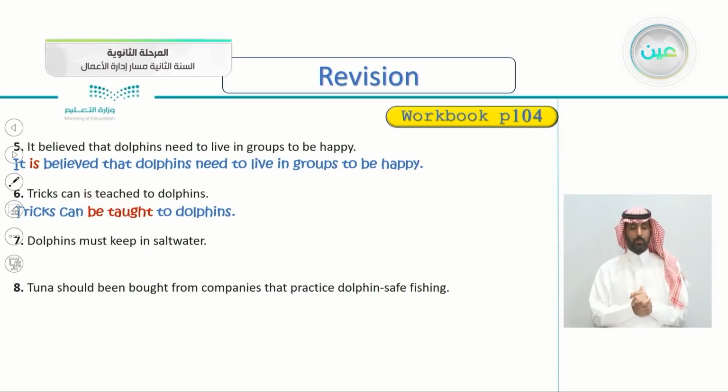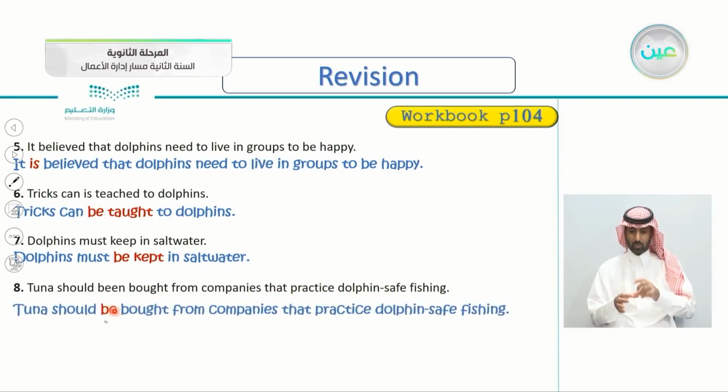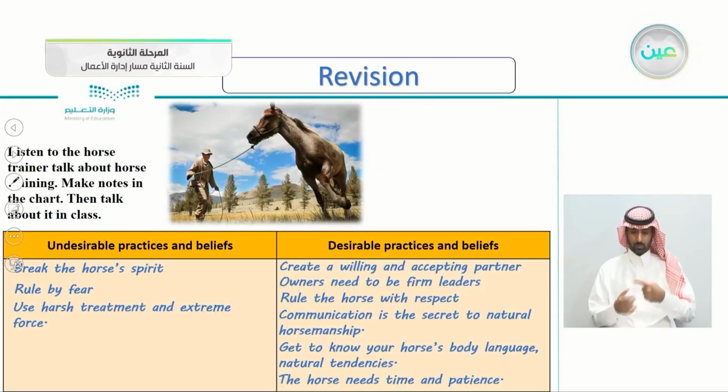Number 7, "Dolphins must keep in salt water." So the correct form is, yes, dolphins must be kept in salt water. Very good. Number 8, "Tuna should be bought from companies that practice dolphin safe fishing." So very good. Tuna should be bought. Very good. And this is what we have taken previously in our listening.